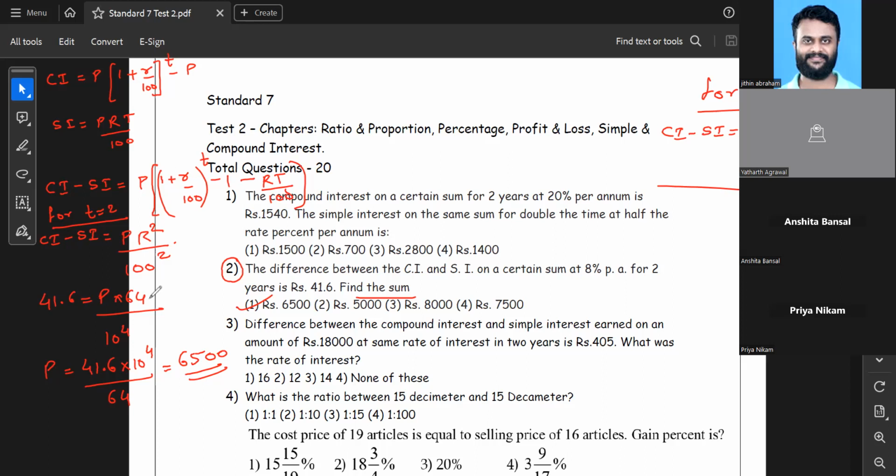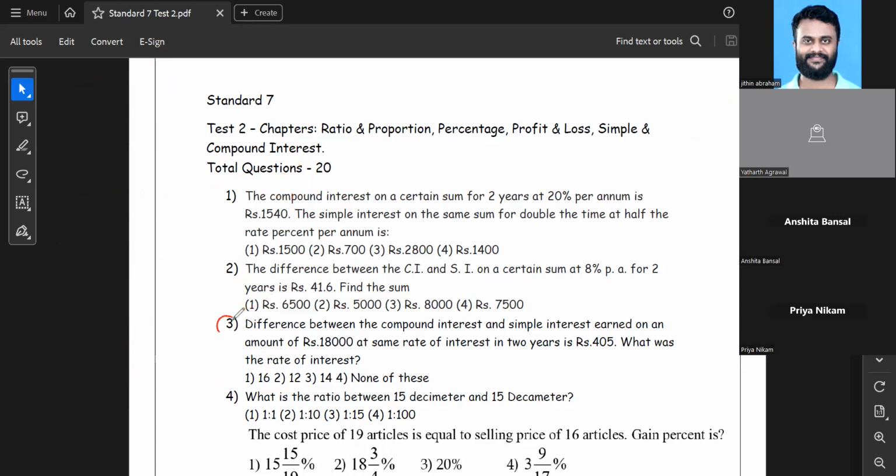Okay, proceeding to the next question, dear children. The next question: difference between the compound interest and simple interest earned on an amount of 18,000. In this case, they have given the principal, but the rate of interest is not given. In 2 years, it is 405. What was the rate of interest?